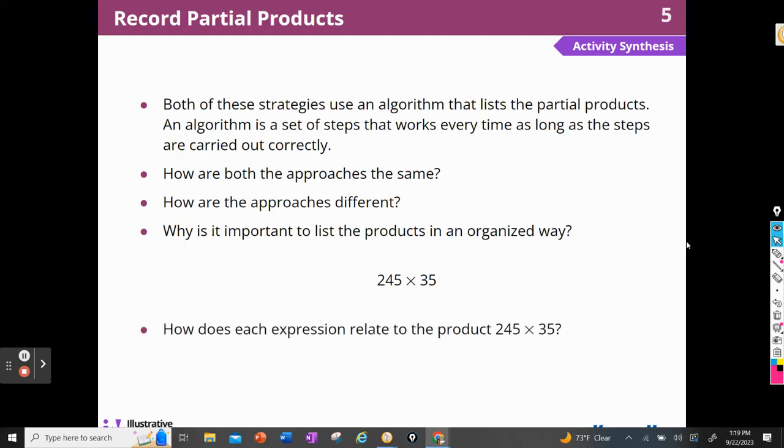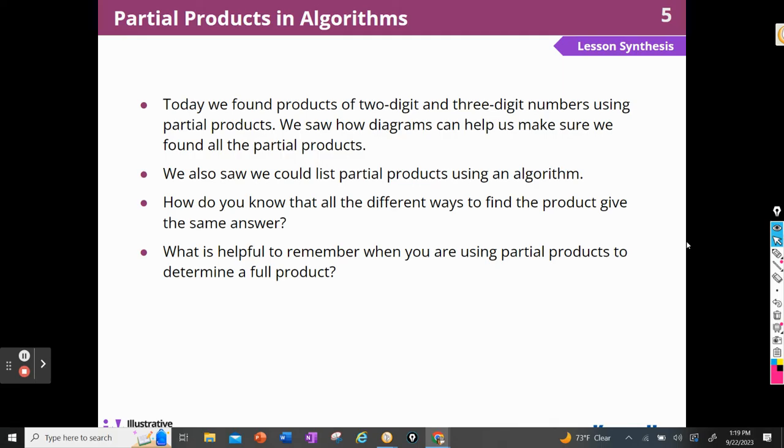How does each expression relate to the product? All right. Today we found products of 2-digit and 3-digit numbers using partial products. We saw how diagrams can help us make sure that we found all the partial products. We also saw we could list products using an algorithm. How do you know that all the different ways to find the product give the same answer? How do you know that?